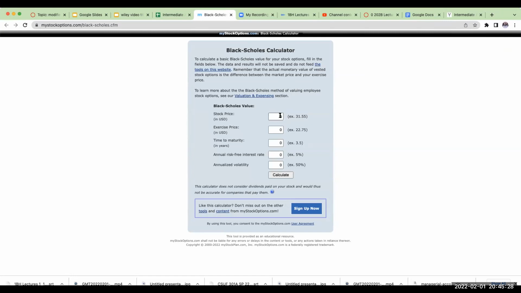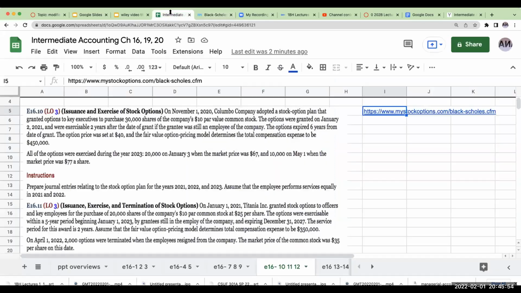You put in the stock price, the exercise price, the time to maturity, and the annual risk-free interest rate. This is something you'll probably get from the federal funds rate or a similar Treasury security. And then the volatility is something you're going to have to find. There are volatility calculators out there, but this is a little bit more advanced. But when you start working for a publicly traded company, the answers are all out there.